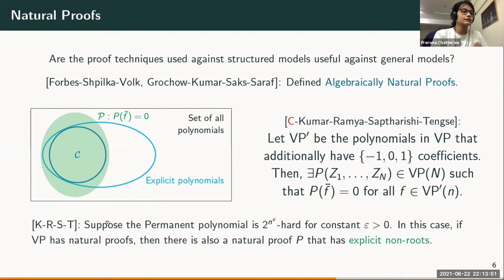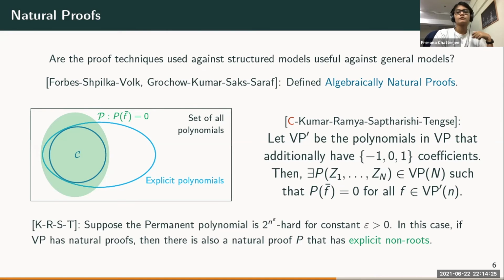In fact, the other authors in a follow-up work showed that if permanent is exponentially hard, which is something that most people expect it to be, then if natural proofs exist against VP, then there will also exist a natural proof which has explicit non-roots. So in other words, if natural proofs exist for VP, then there will exist natural proofs that will help you prove super polynomial lower bounds against general circuits.